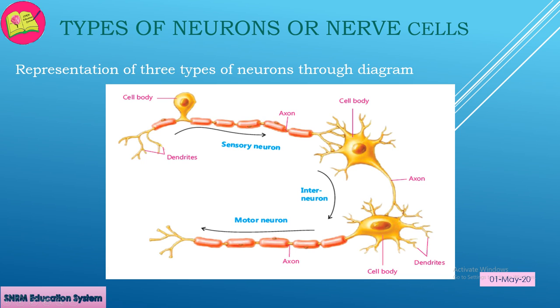Diagram shows that sensory neuron carry nerve impulses or messages from sense organs to the central nervous system through interneuron. Motor neuron carry messages from central nervous system to effectors to respond accordingly.